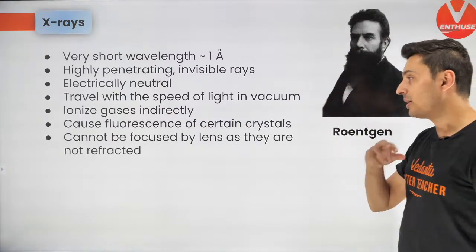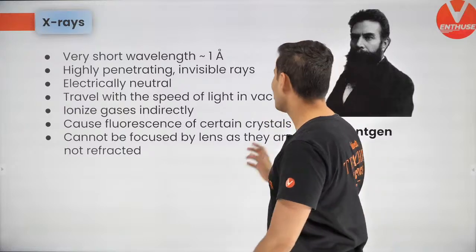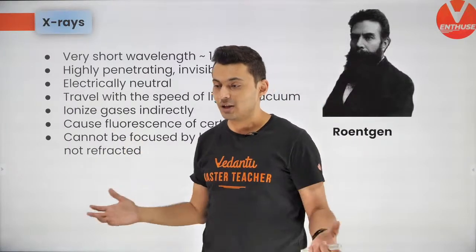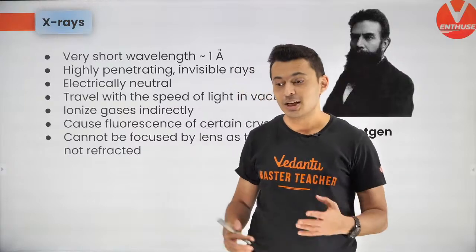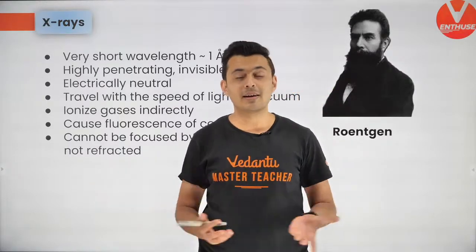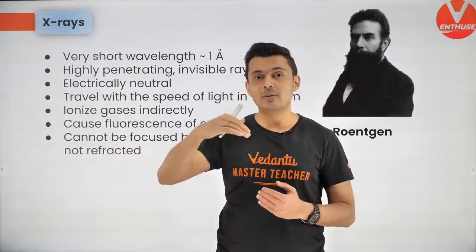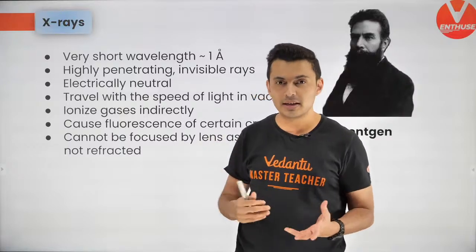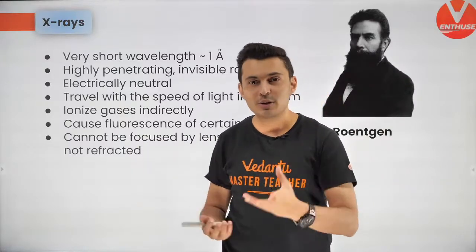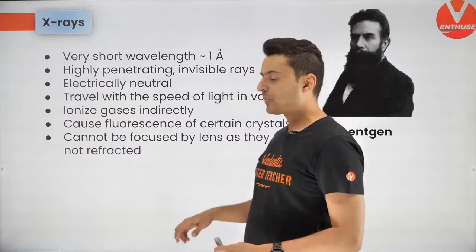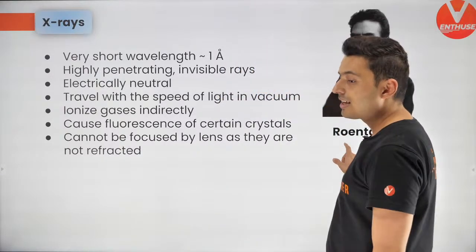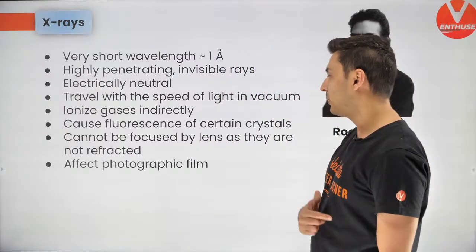And very important property, it cannot be focused using a lens because they cannot refract themselves. Yes, through glass they do not get refracted so easily, so the X-rays won't bend through glass. So that's why using a lens you will not be able to focus the X-rays at a particular point. Yes, correct. Bone is opaque for X-rays, correct too.